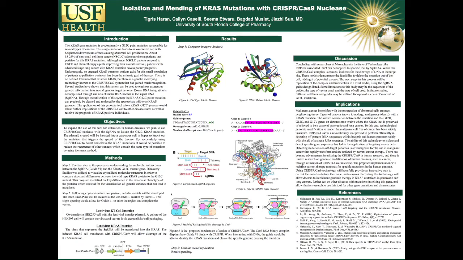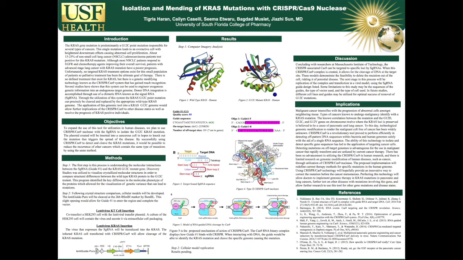Using the signal RNA guide design listed, the next stage in this process will be replication of the complex and transfection in a viral model. Some limitations to this study may be the sequences of the guides, the type of vector used, and the type of cell used. They may not always work well together. In future studies, different cell lines and guides may be utilized for optimal success of removal of G12C mutations.